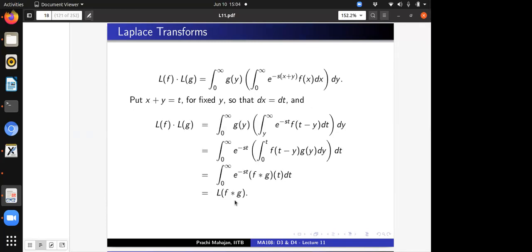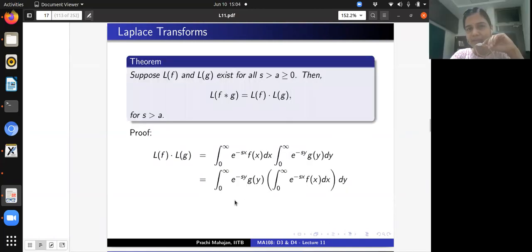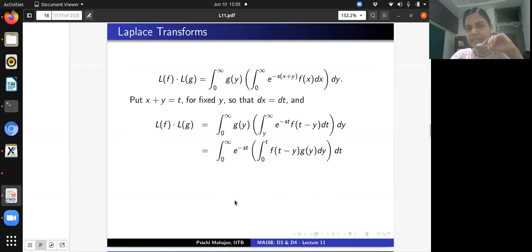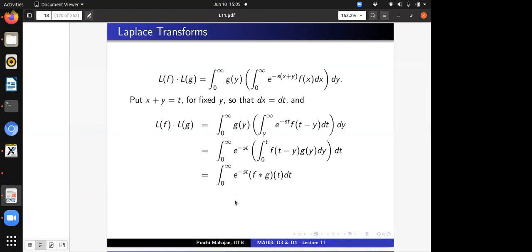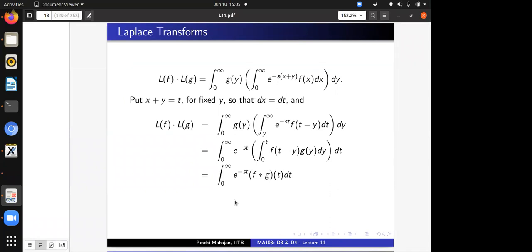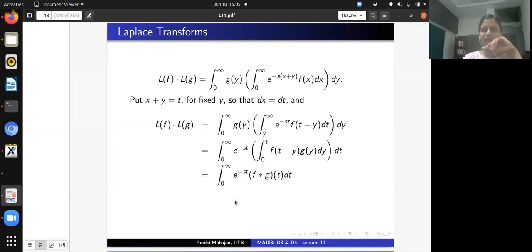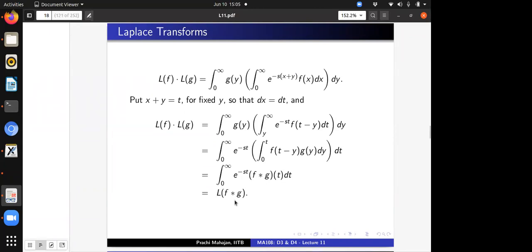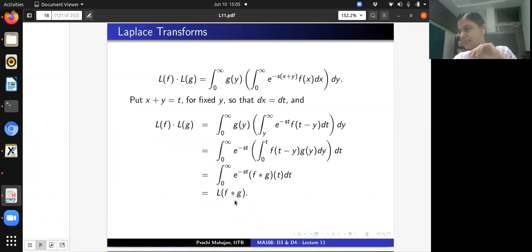I was just thinking about the question. So there are no discontinuities for either of the integrations, right? So we can just interchange their order. That's allowed by theorem, right? See, f and g are functions such that the Laplace transforms of f and g exist. So there is no statement about continuity or discontinuity of f and g. So think about it a little bit. Any questions, we can certainly discuss them, but please think about it for some time, because this is what you have been doing in your calculus course.